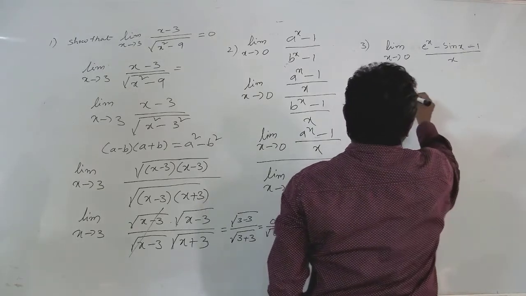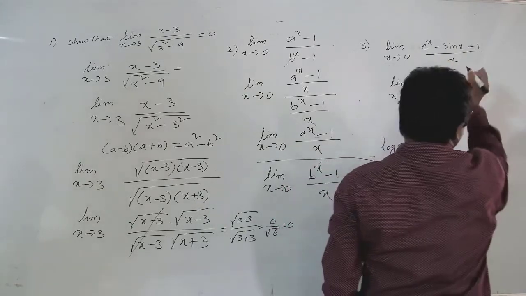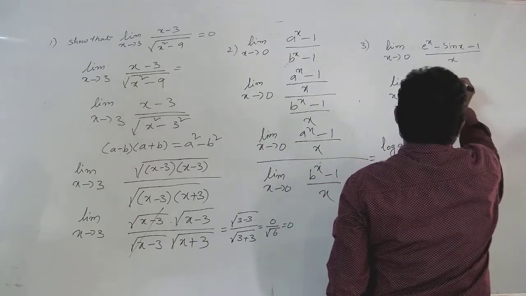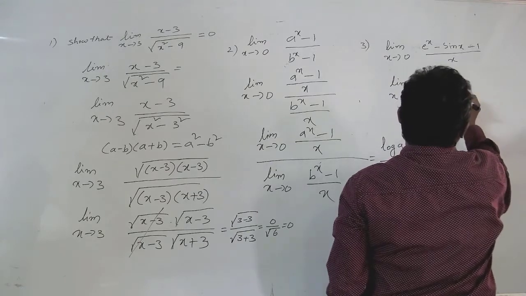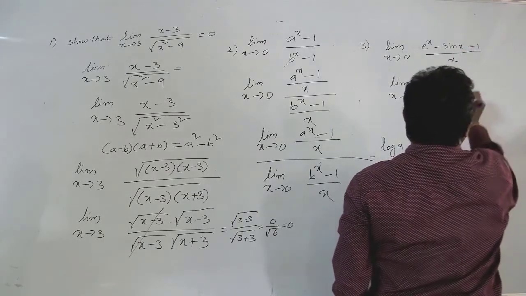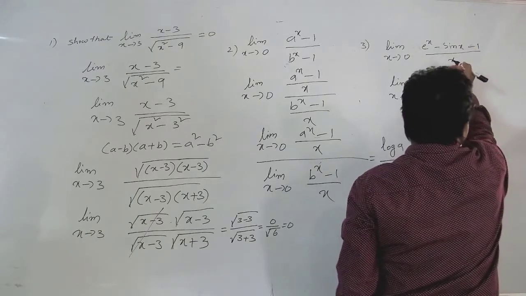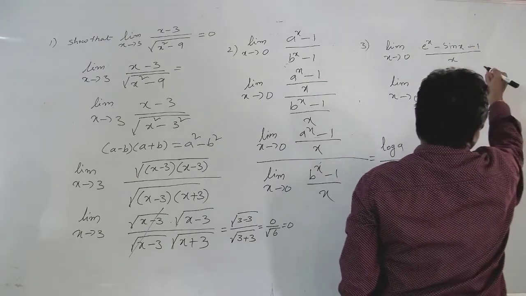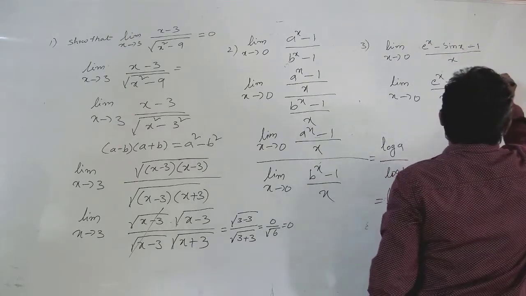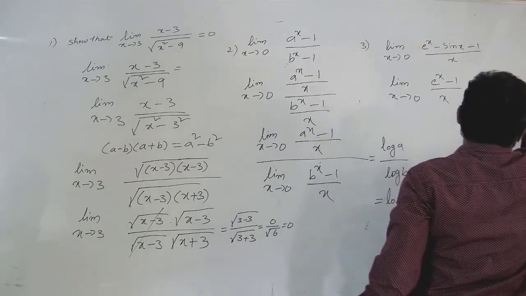Limit x tends to 0, and just arrange any formula is there. Before I told no formula. So we can arrange that type of formula. (e^x − 1)/x, and also we can write this is the x total division for total. So that's why I am separating (e^x − 1)/x and also (sin x)/x.